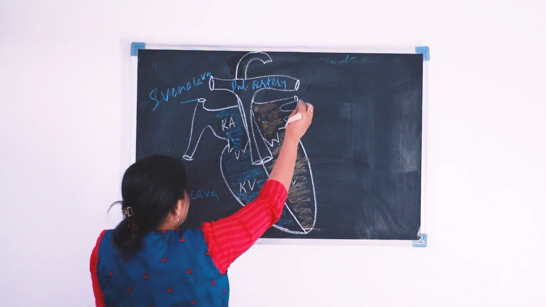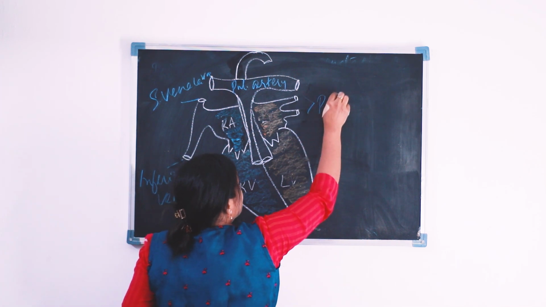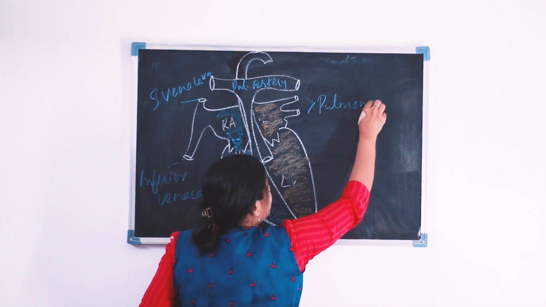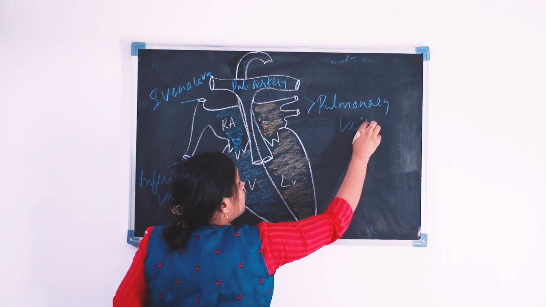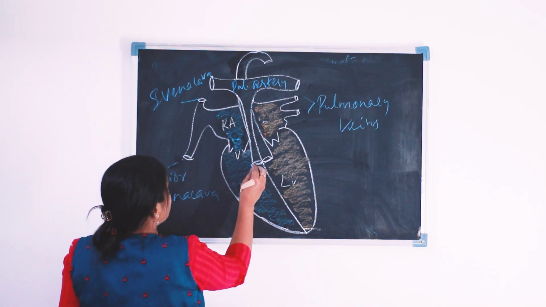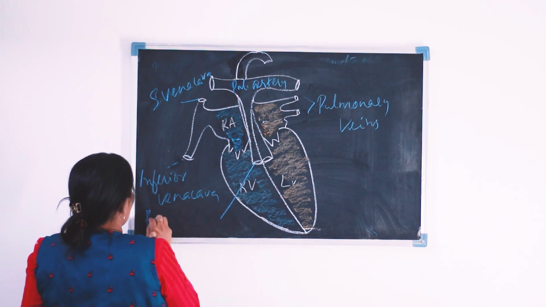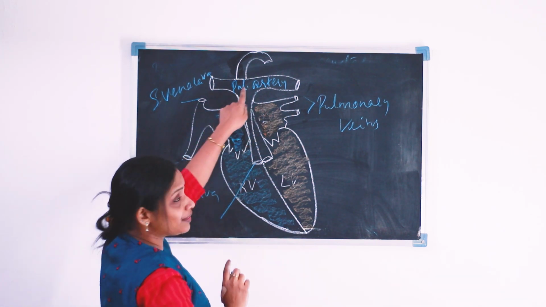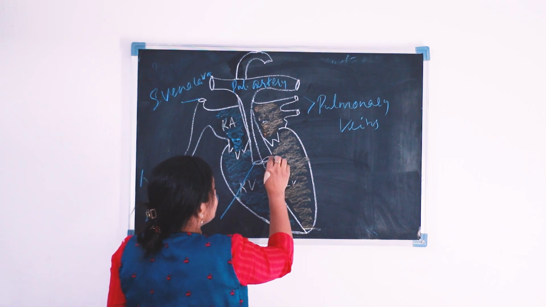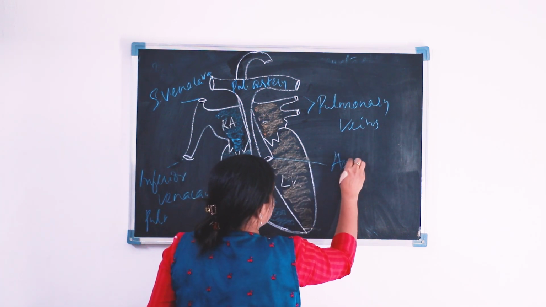And these are our pulmonary veins. Okay, and what is this? This is the pulmonary artery that I have written here. And this is the aorta.